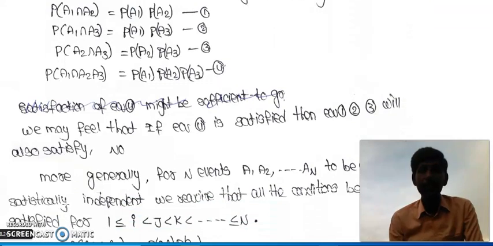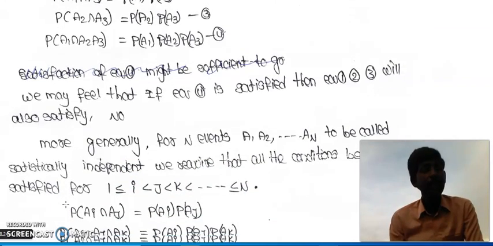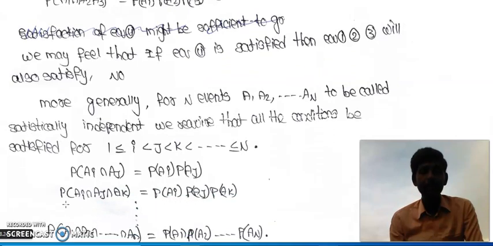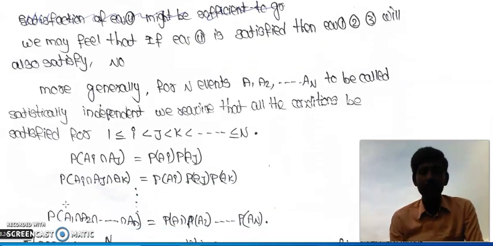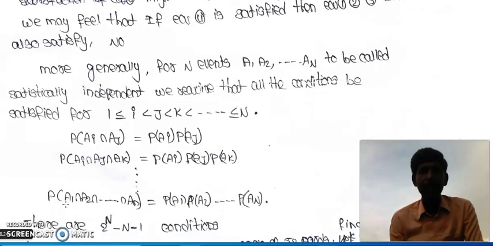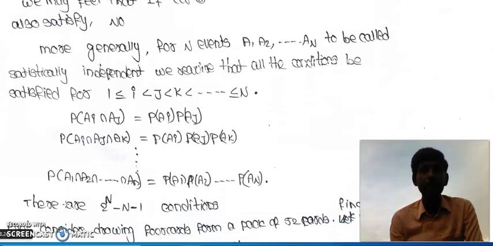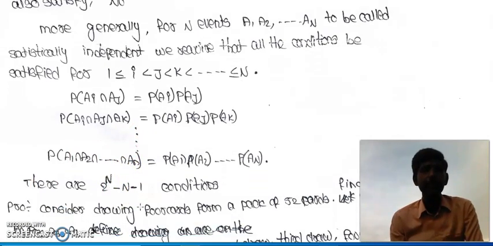When n events are said to be independent, how many conditions are there to satisfy? Such conditions will be 2 power n minus n minus 1 conditions.